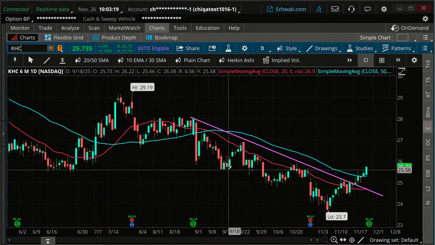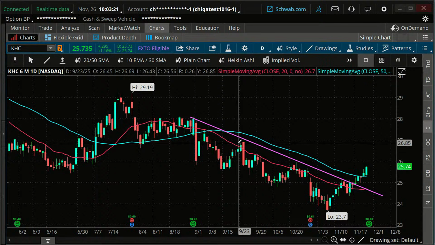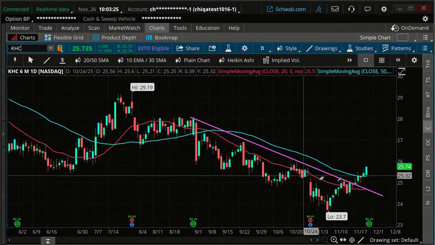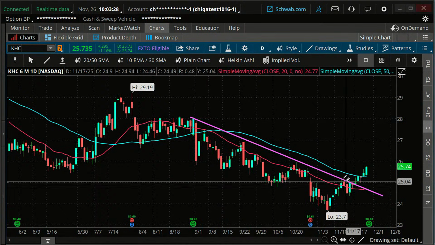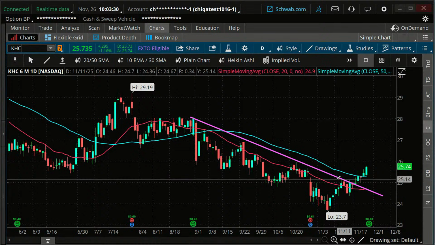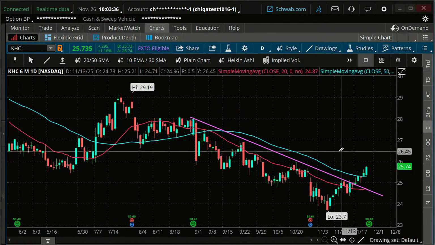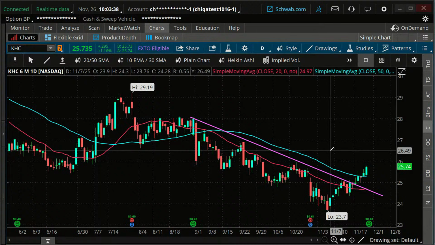In this case, I'm going to look at Kraft Heinz. And we had a pretty clear downtrend actually on this, but it does appear that it's changing. This would be kind of a key potential resistance level, but now we have a higher low and a higher high. So I'm going to look for a bullish trade on there. And of course, you have a choice of different bullish trades that you can do.